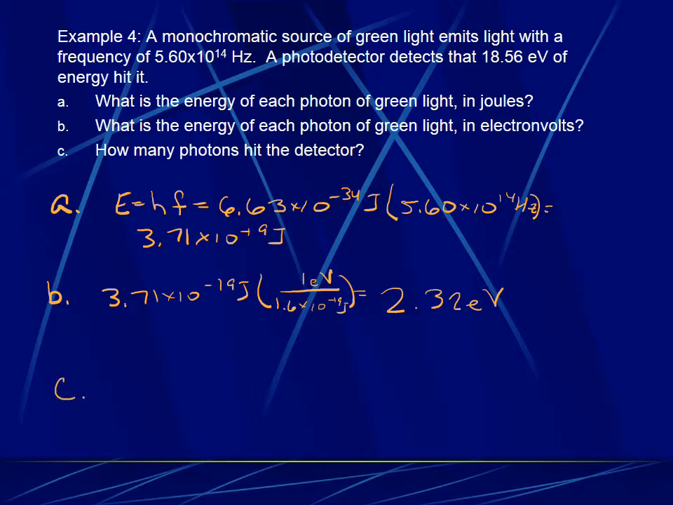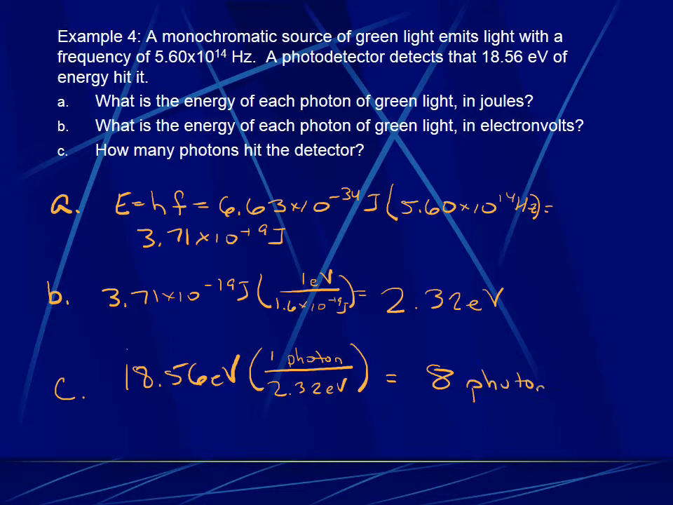C seems to be a tricky one. How many photons hit the detector? Well, it's telling us that a total of 18.56 electron volts hit the detector. And we know that each photon is 2.32 electron volts. Put this in your calculator, you get 8 photons.